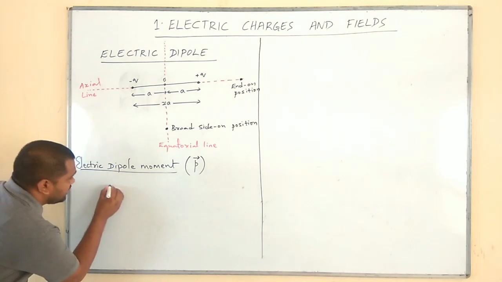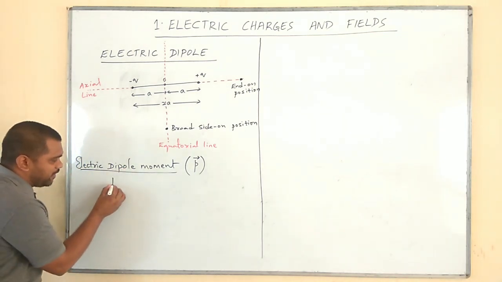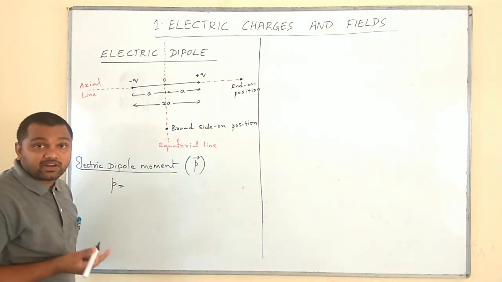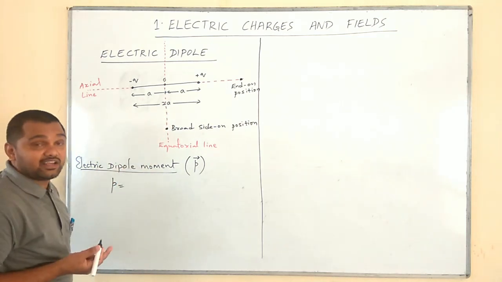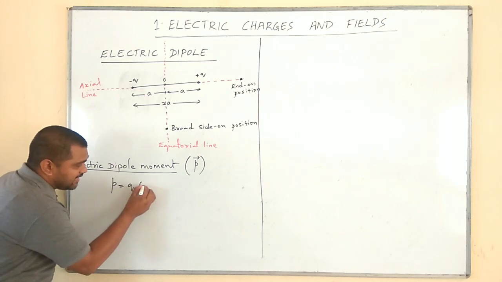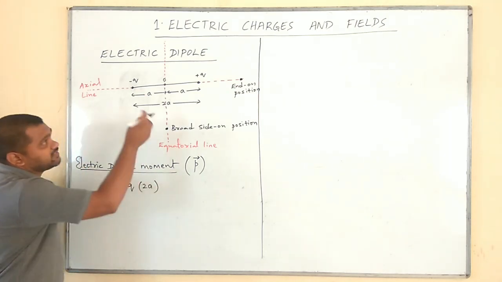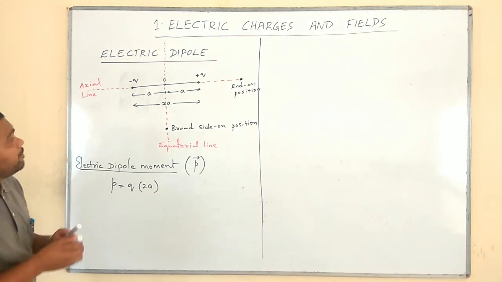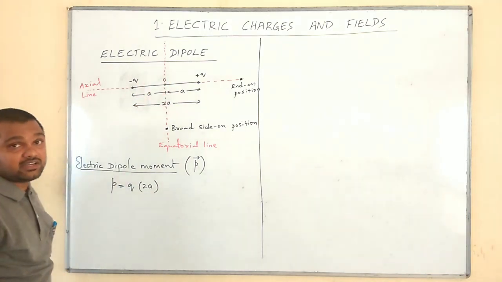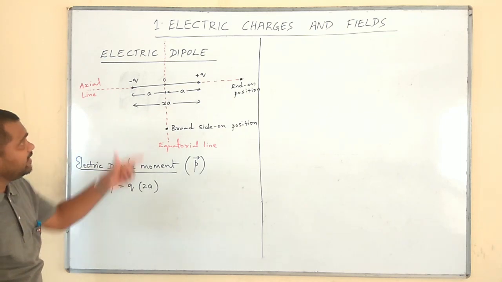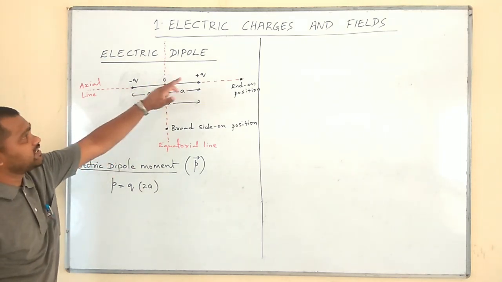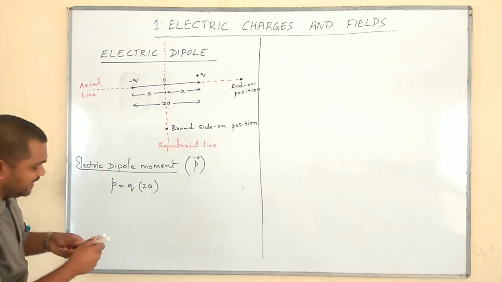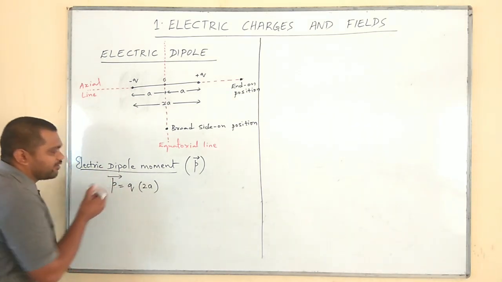See, how can we define this electric dipole moment? The product of the magnitude of any one of the charges forming the electric dipole and the dipole length, or the distance between the two charges, is said to be the electric dipole moment. So it is a purely vector quantity.